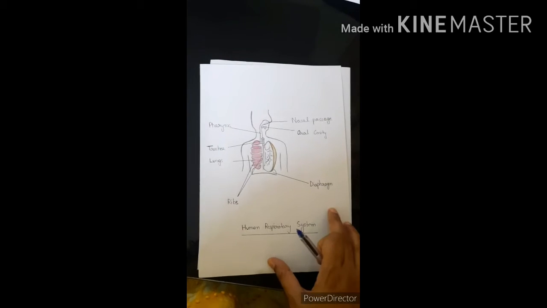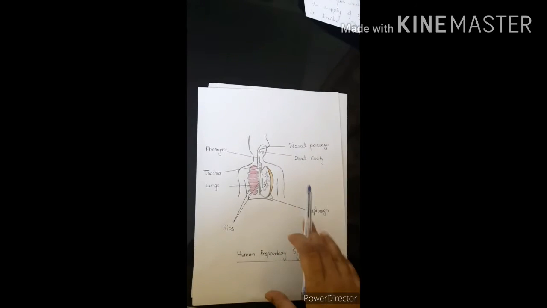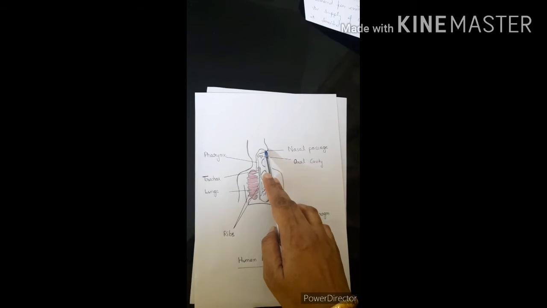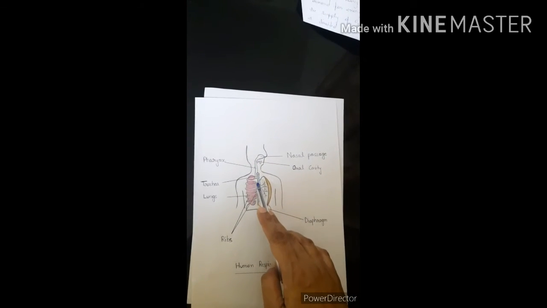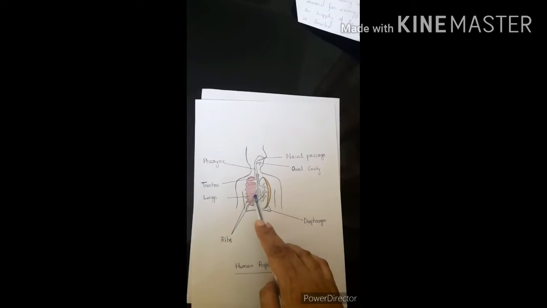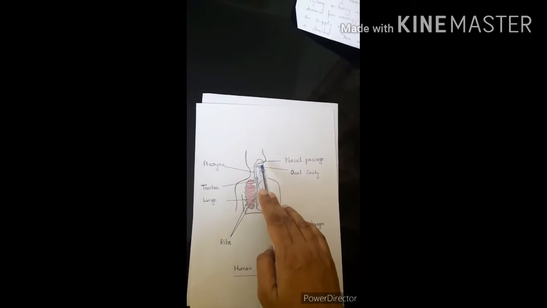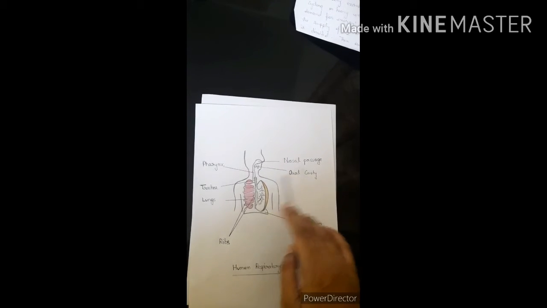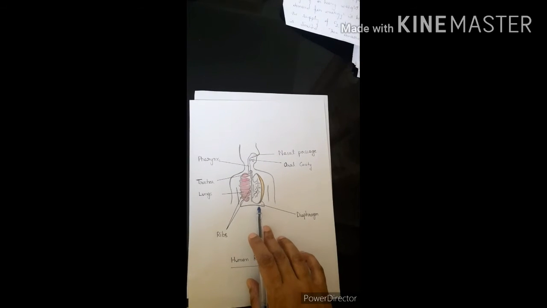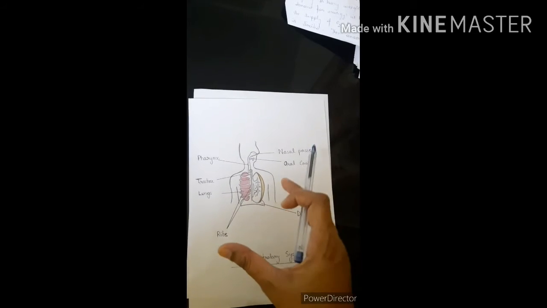Now, this is the human respiratory system. I have drawn a diagram of the human respiratory system. As you can see, this is the passage through which air rich in oxygen comes in, then moves into the trachea, and then goes to the lungs. The air rich in carbon dioxide moves out from the body again. And there is a mechanism in breathing. This is a diagram of the chest cavity.